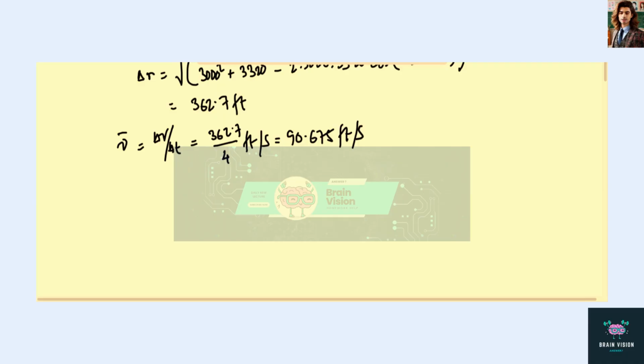Now we have delta r cosine beta equals r4 cosine theta 4 minus r0 cosine theta 0. So from here we can find that beta, putting all those values in which we already know, beta will come out to be 49.7.